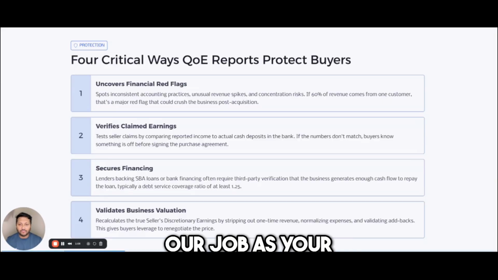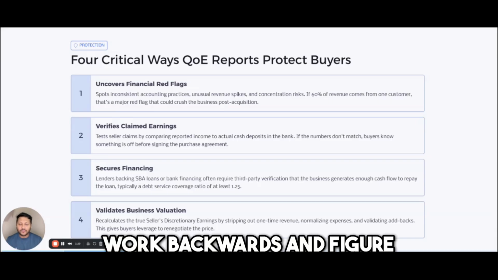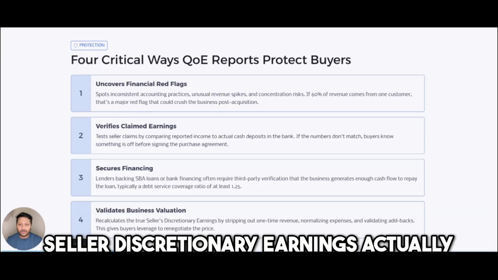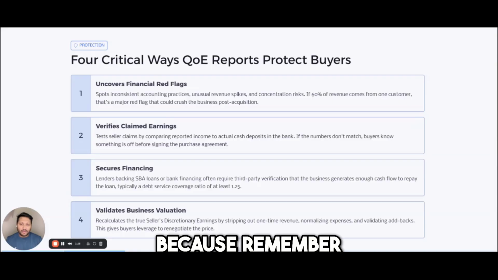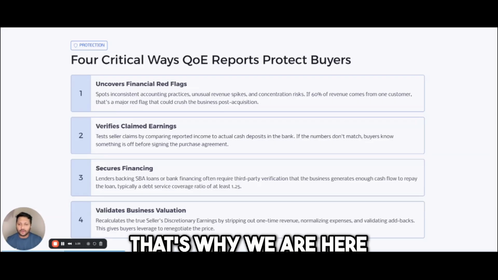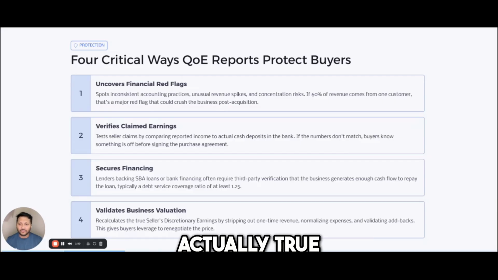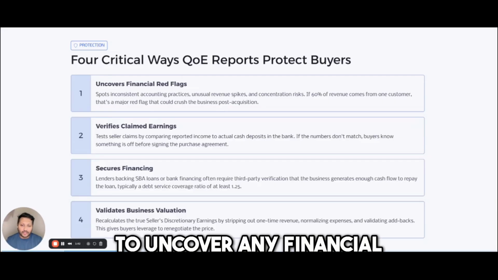Our job as your buy side analysts and your buy side M&A advisors is to go into the details of the finances, that's bank statements, accounting records, tax statements, to work backwards and figure out, is the claimed seller discretionary earnings actually true? Because remember, sellers are giving you a P&L, CIM documents that just state a number. How can you trust that number? That's why we are here. We run the financial analysis, QE analysis, to figure out if that is actually true. So our job is to uncover any financial red flags.